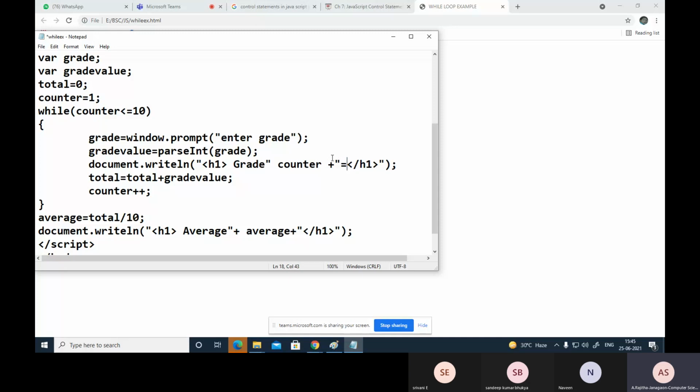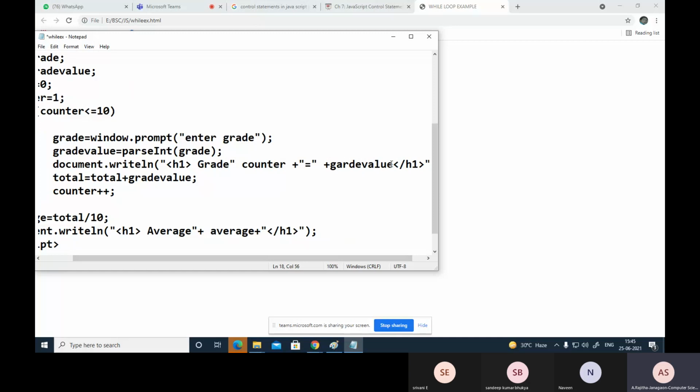So now the grade 1 value is in the grade value. So now you can display that grade value. So plus grade value. Grade 1 equal to grade value, and now again you can add this plus,